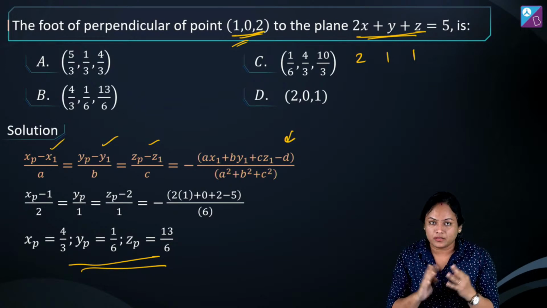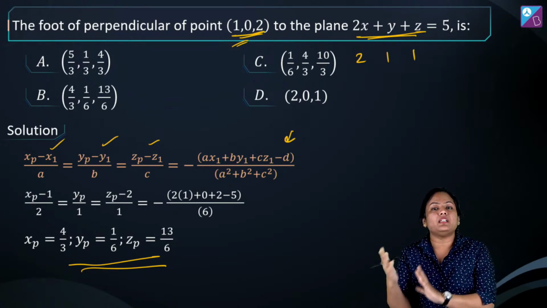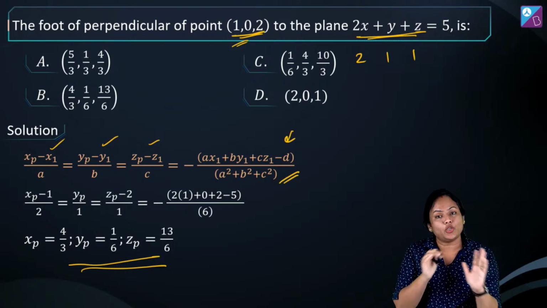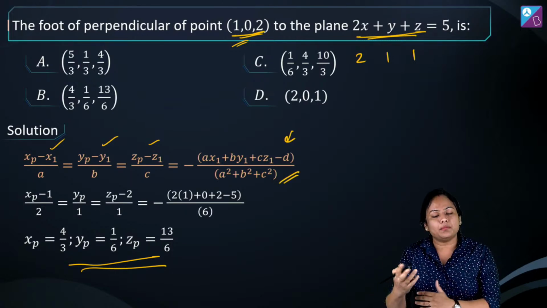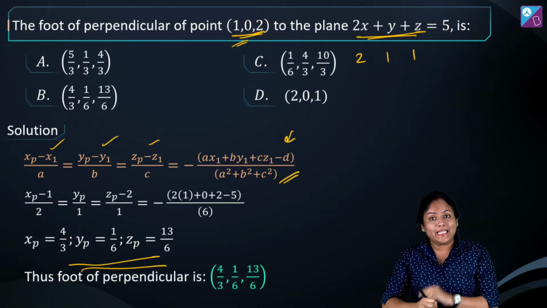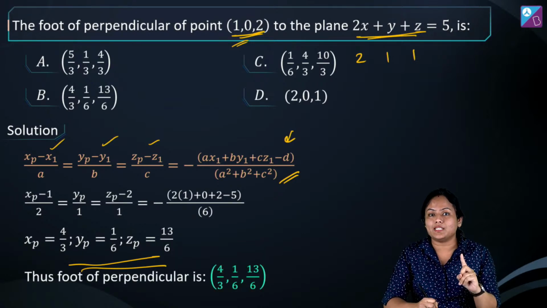x1, y1, z1, जो हमारा point है, that is given. a, b, c are also given. So put in this formula and you can get foot of perpendicular. And in the similar fashion, you can also get image. वो भी हम निकाल सकते हैं, ठीक है?